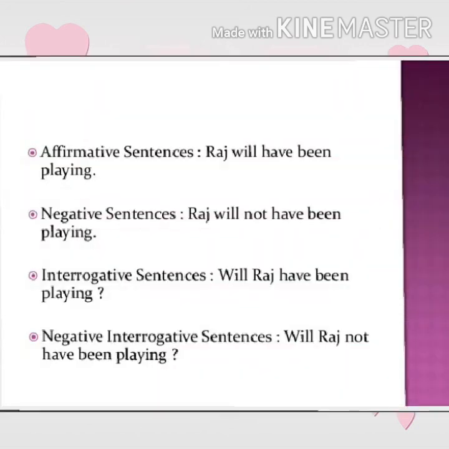Now let's see the example of future perfect continuous tense. In affirmative sentence, we frame the sentence like Raj will have been playing. In negative sentence, Raj will not have been playing. In interrogative sentence, will Raj have been playing? And in negative interrogative sentence, we will have to use will Raj not have been playing.